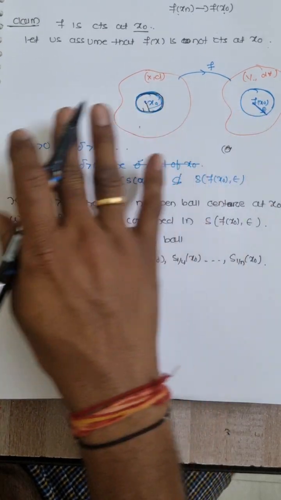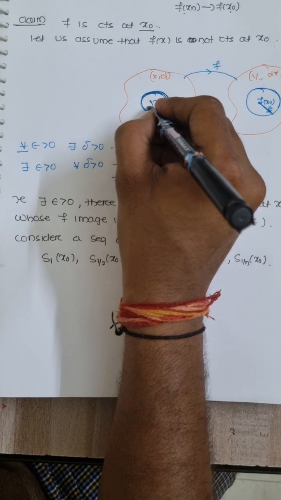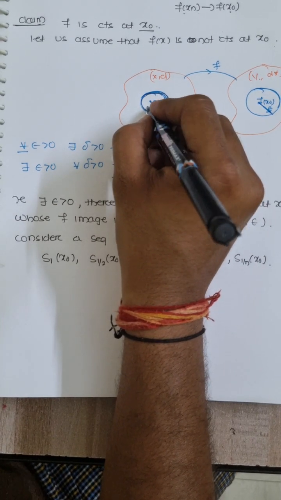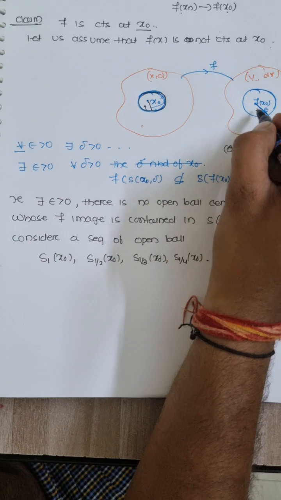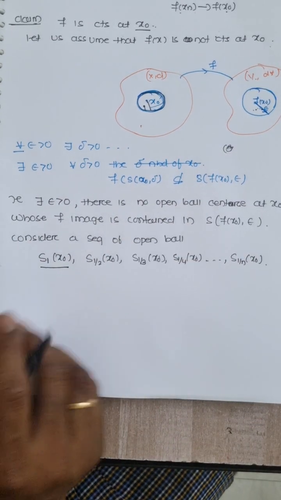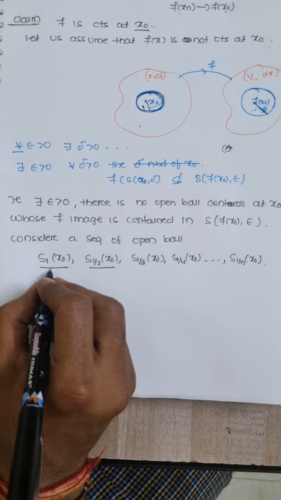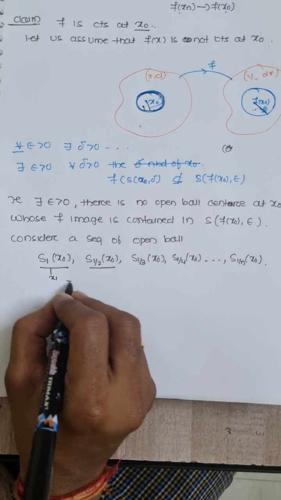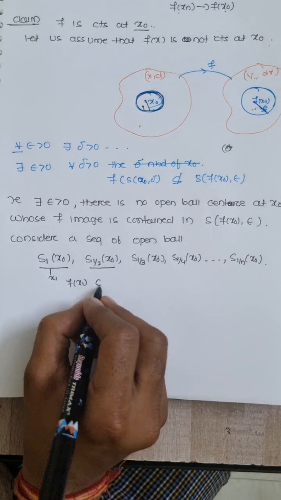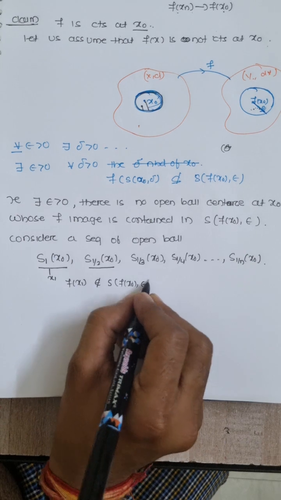If even the ball of radius 1 does not work, then f is not continuous, which means I will surely get a point here whose f image is not in the ball. I will get one point x1 here such that f of x1 does not lie in S of f of x0 epsilon.